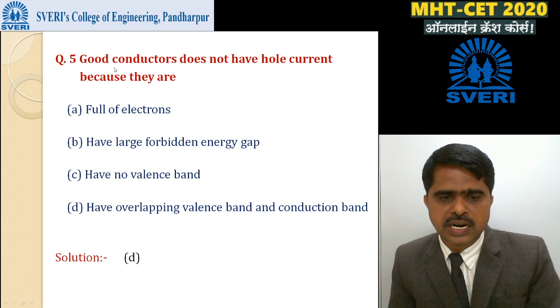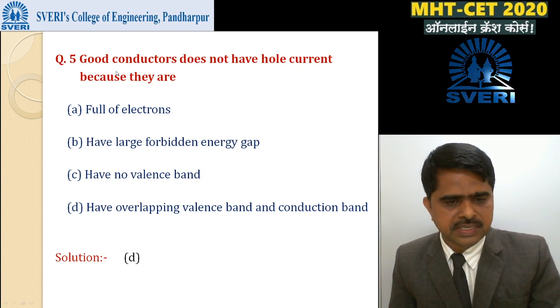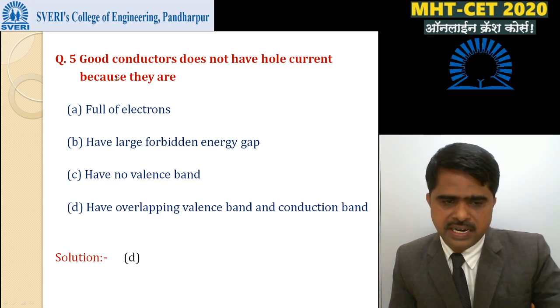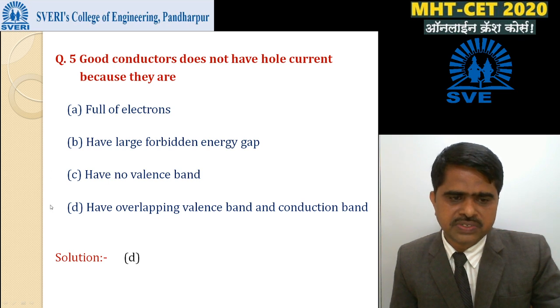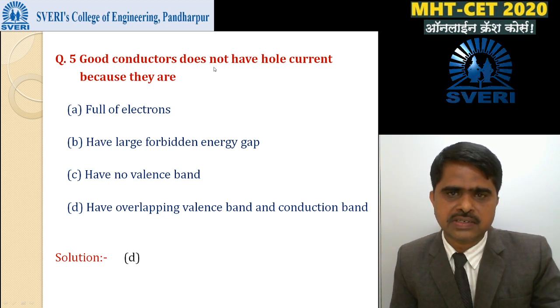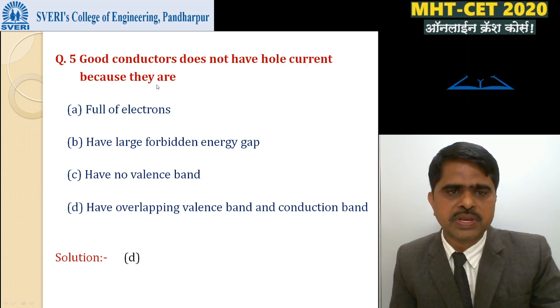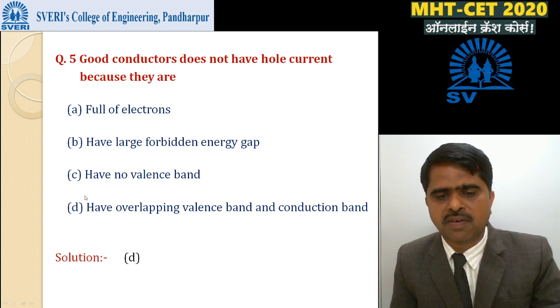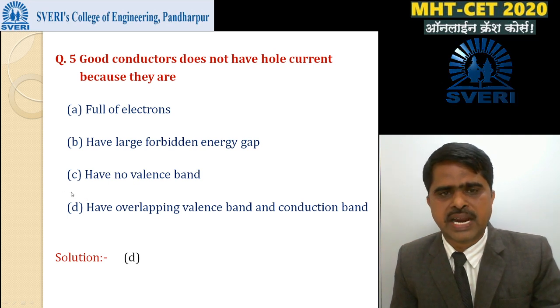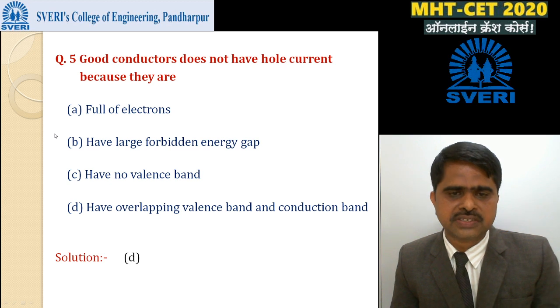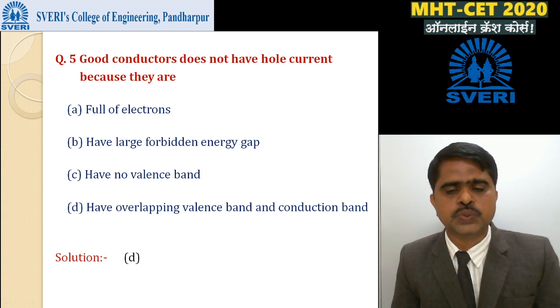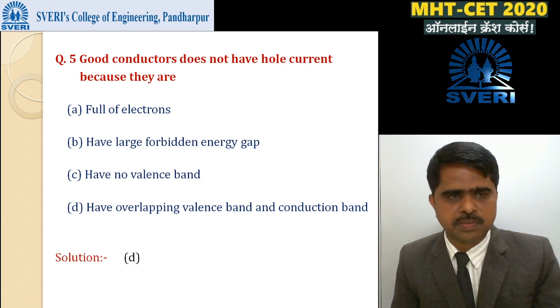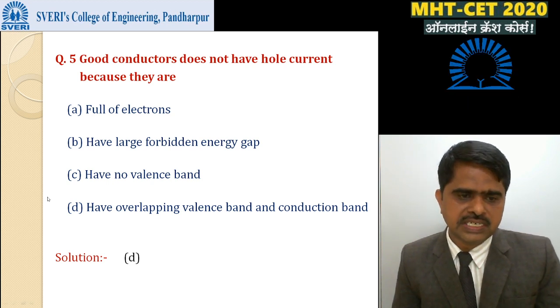We know that in good conductors the forbidden band is absent, means overlapping of valence band and conduction band takes place, means option D is correct. Good conductors do not have hole current because they have overlapping of valence band and conduction band. In good conductors, charge carriers are only electrons; holes are not generated due to absence of the forbidden energy gap. Option D is correct.